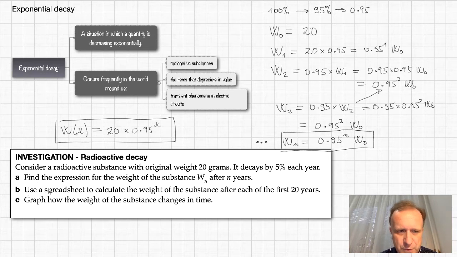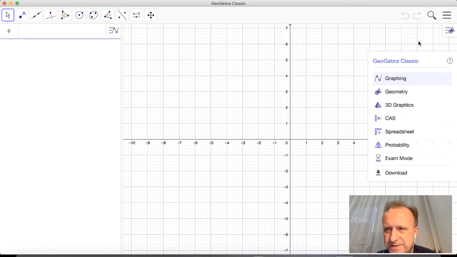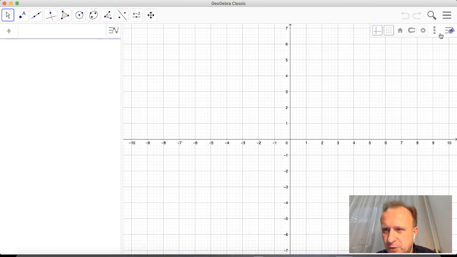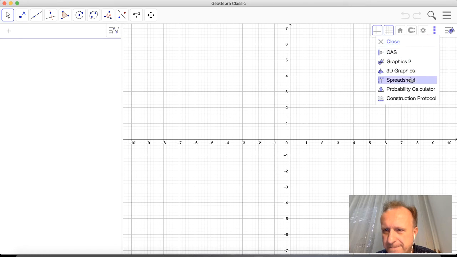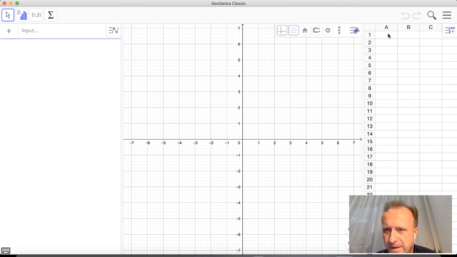In part B, use a spreadsheet to calculate the weight of the substance after each of the first 20 years. So again, let me go to GeoGebra and try to use this formula and calculate the weight of the substance. So here is the GeoGebra again. Let me choose the spreadsheet view.